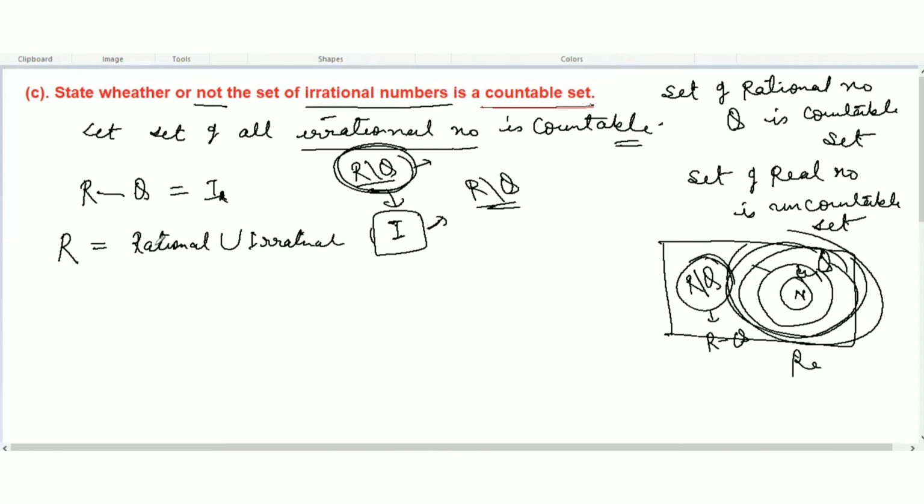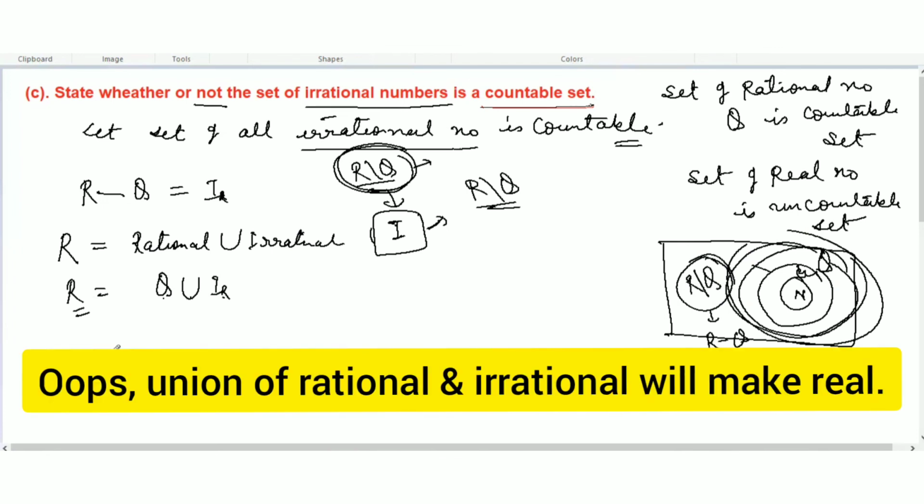It is also denoted by some notation. Rational means Q, union, and I have taken IR. So rational union irrational will make real. And what is a real number?